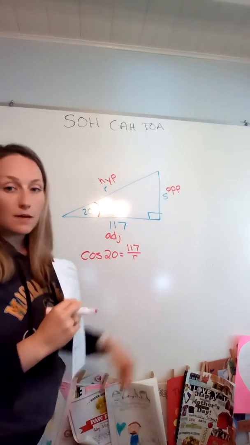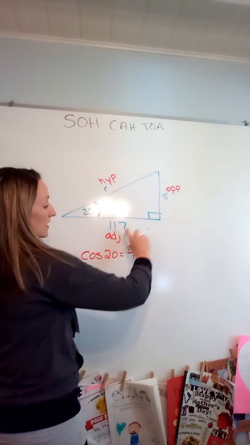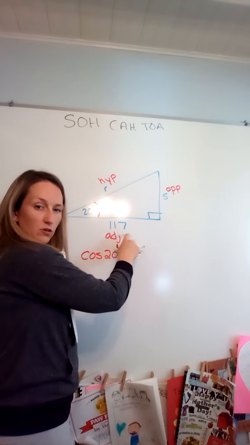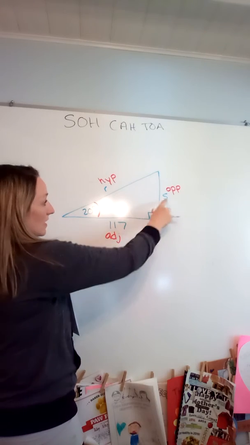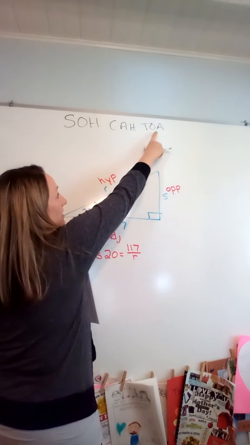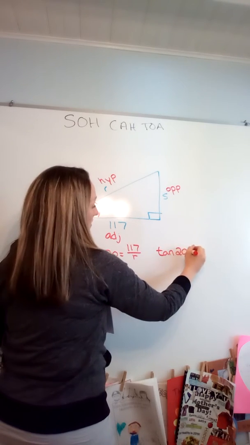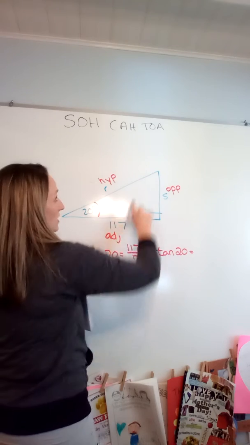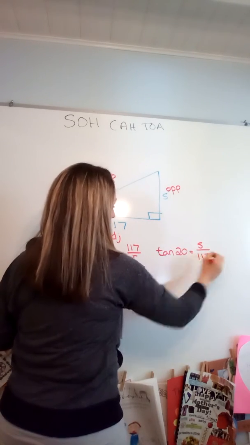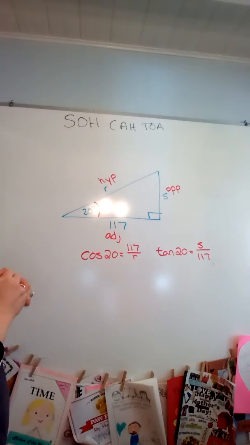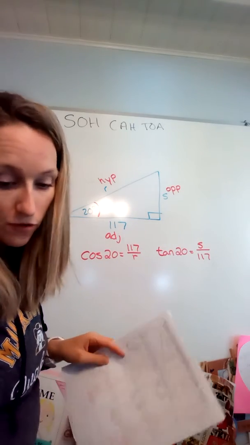Okay. Now I'm going to set up the other equation as well, then we'll go through and solve both of them. So if I'm trying to solve for S and I know 117, you're always going to use the one side that you know and then the one side you're trying to find. So adjacent and opposite again is tan. So tan of the angle, tan of 20, is equal to opposite over adjacent. So it's S over 117. All right, so notice that the variable's in the denominator here, it's in the numerator there. So the math is going to be a little bit different for both equations.